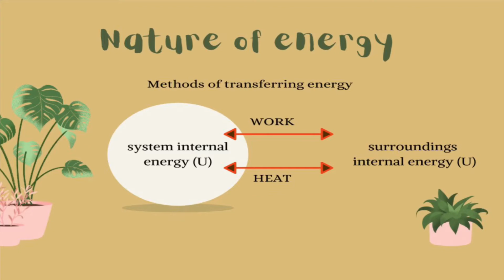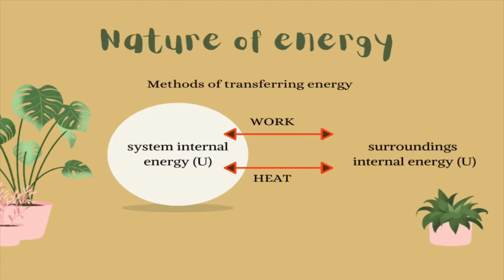Heat is also defined as a method of energy transfer. So there are two methods to transfer energy. When we transfer this energy, we change the internal energy of the system. The change in internal energy can also be associated with changes in other properties of the system.